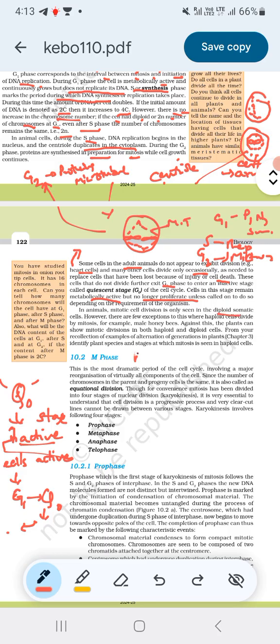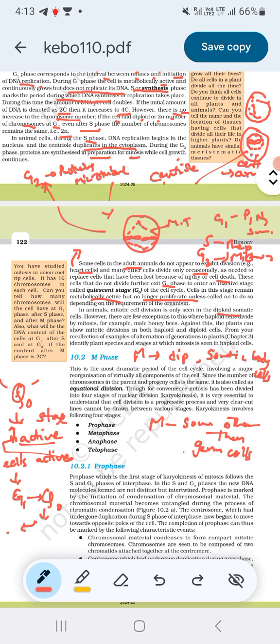Mitosis occurs in diploid cells, somatic cells, or body cells. Mitosis occurs in somatic cells, that is, other than germ cells, right?